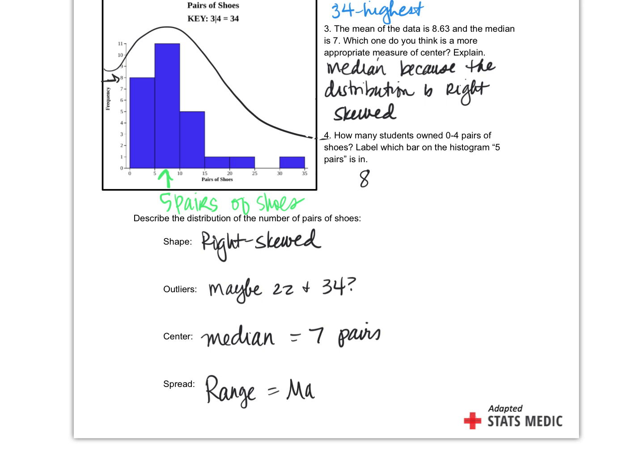Okay, so we take the max minus the min. So in this case, it'd be 34 minus 2. So this data set has a range of 32, not 2. 32. Easy enough, right? We won't use that value much in here because it's a middle school thing and we are AP stats, right? We will get more sophisticated.